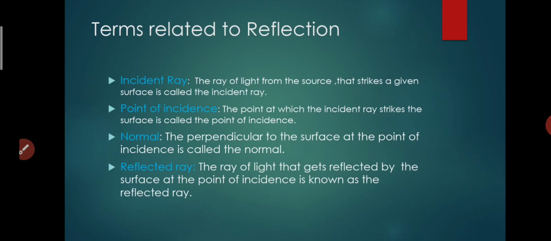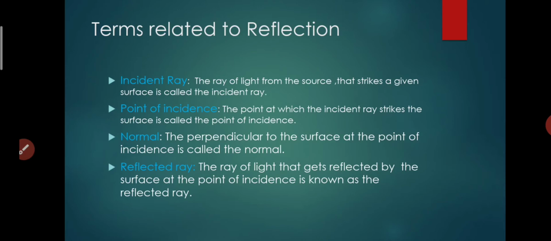Okay. Now the third one is normal. The perpendicular to the surface. You know, the perpendicular to the surface at the point of incidence is called the normal. Or we can say that the normal is the perpendicular to the surface.